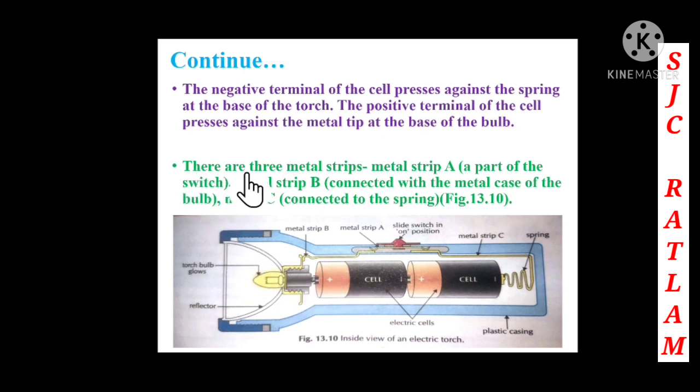So there are 3 metal strips, metal strip A as a part of a switch. Children, here you can see that there are 3 metal strips: metal strip A, metal strip B, and metal strip C. The metal strip A is a part of a switch, whereas the metal strip B is connected with the metal case of the bulb, and the metal strip C, you can see children, is connected to the spring.